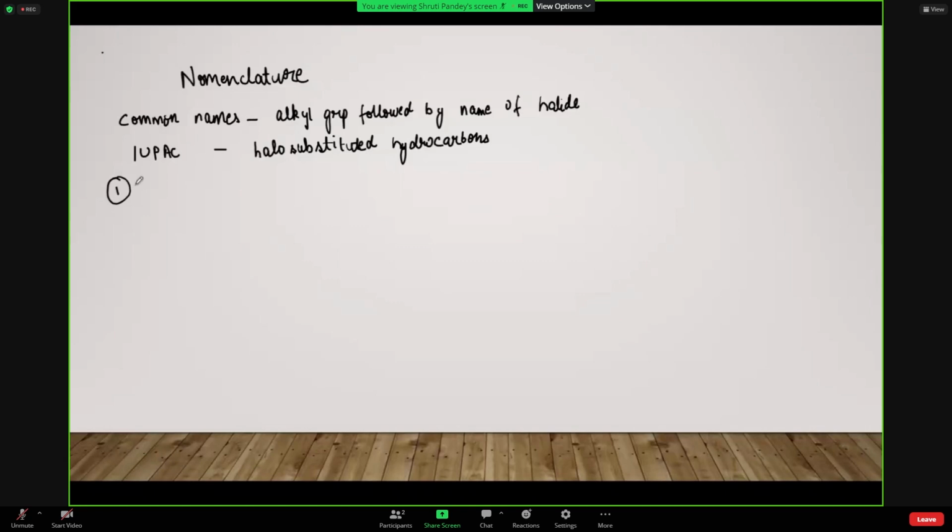So the first example that we'll take up the compound is CH3, CH2, CH2, Br. Right? Okay, so the common name for this compound is, so I'll first write down the common name and then below it I'll create a table.